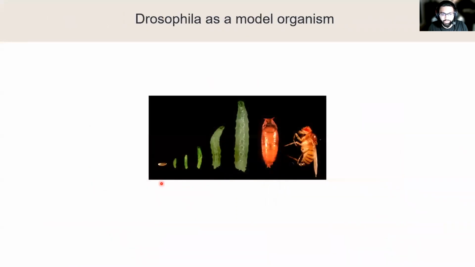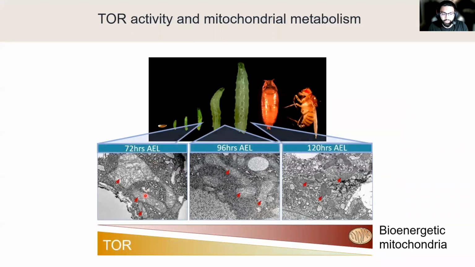To study this, we used Drosophila larvae, and the reason why we use this model organism is because in the larval stages, we see this exponential growth, which occurs over a span of 3 to 5 days, making them an excellent model organism to study growth and development. Previously in the lab, we have shown that increased TOR signaling is inversely correlated to bioenergetic activity. And this is seen through examining the mitochondrial ultrastructure, where as the larvae develops, we see the ultrastructure becomes denser and denser, which indicates increasing bioenergetic activity.